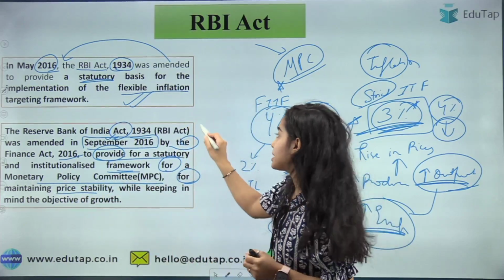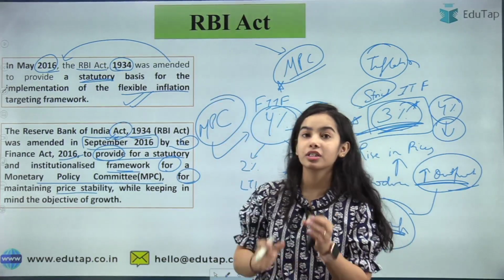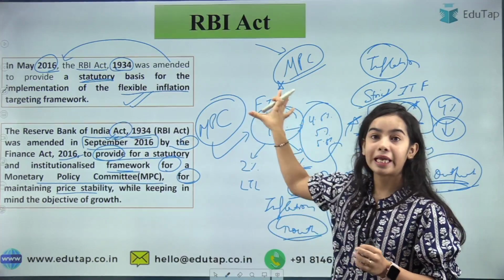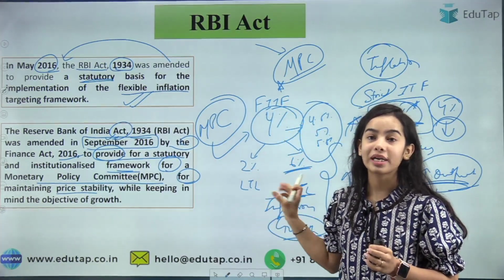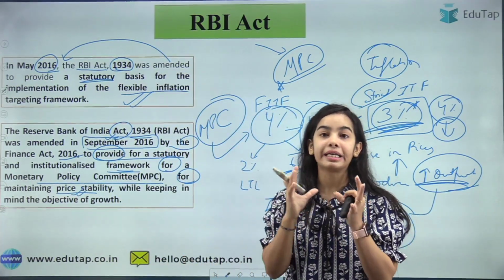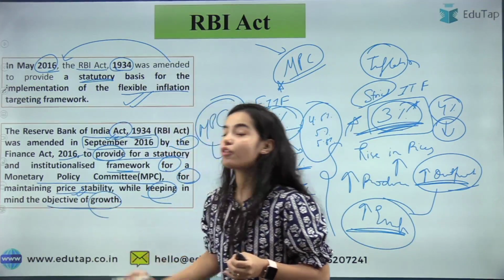Now the work of MPC is what? The work of Monetary Policy Committee is what? To look after the flexible inflation targeting framework. Okay, so in the flexible inflation targeting framework, what is happening? Maintenance of price stability is happening. Price is maintained. Okay, the inflation is maintained while keeping in mind the objective of growth.